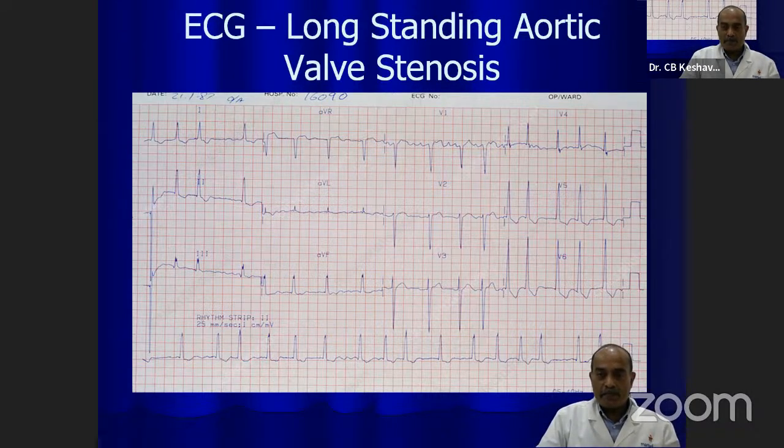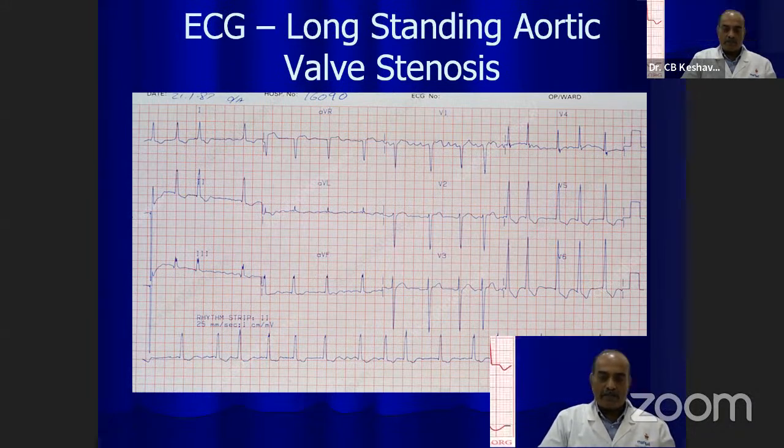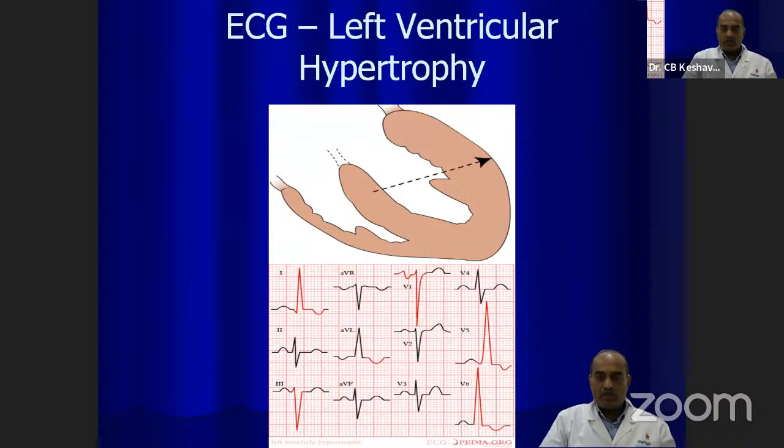If you see the complexes, the S waves in V1, the R waves in V5 and V6, they are pretty tall. I'll tell you what are the indices used for calculating left ventricular hypertrophy, but you have to note this. When you note such tall waves, you have to consider a diagnosis of left ventricular hypertrophy. This is long-standing late aortic stenosis, atrial fibrillation, a kind of conduction abnormality, that is left bundle branch block, and left ventricular hypertrophy. So these are the findings in aortic valve stenosis. So this is what has happened.